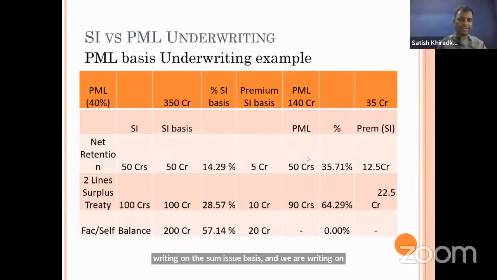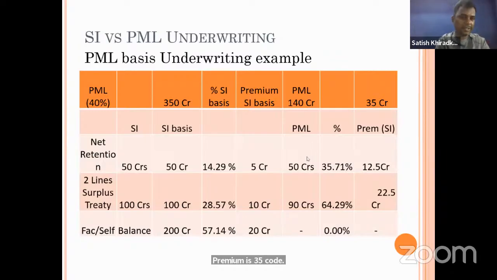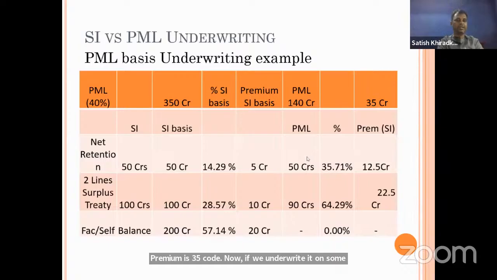What can be the difference? Now suppose the sum assured is 350 crore and the premium is 35 crore. If we underwrite it on a sum assured basis, how would it be? Suppose the retention is 50 crores and 2 lines of 50 crores is there.